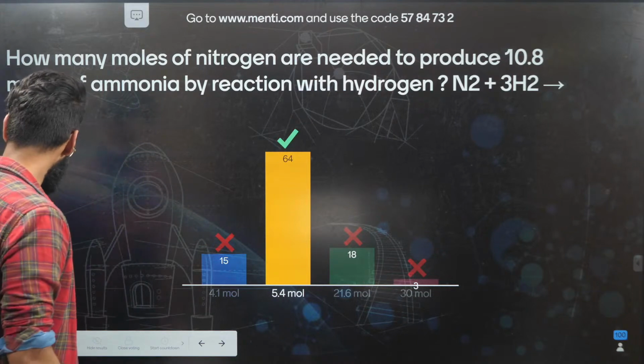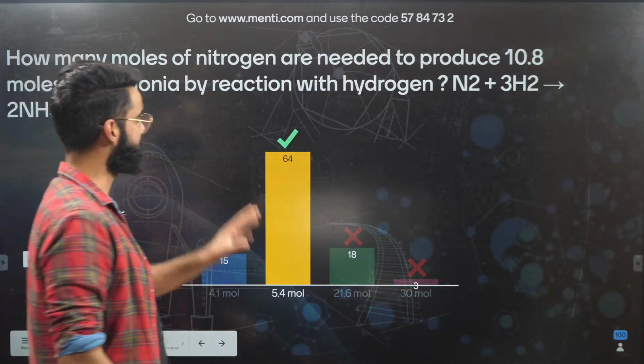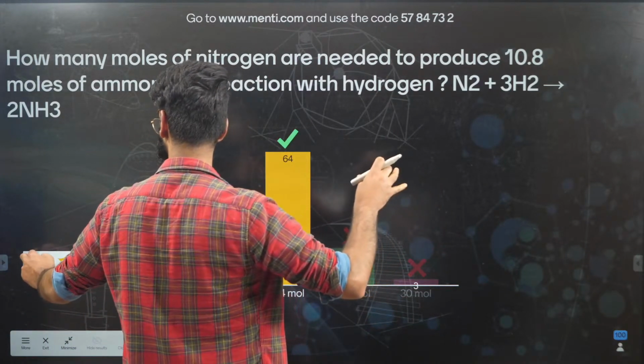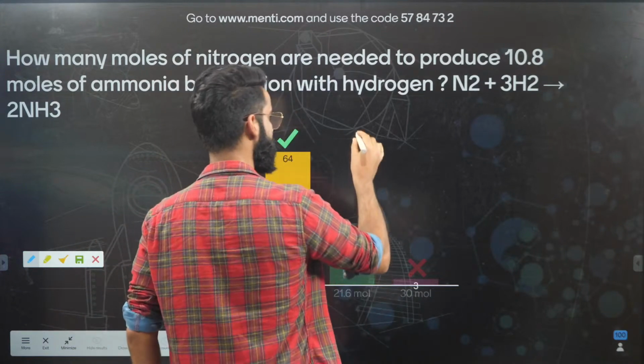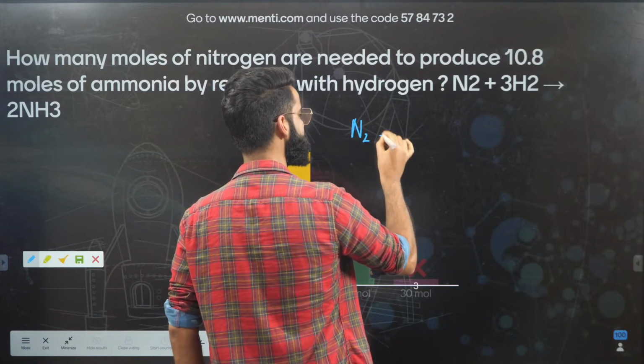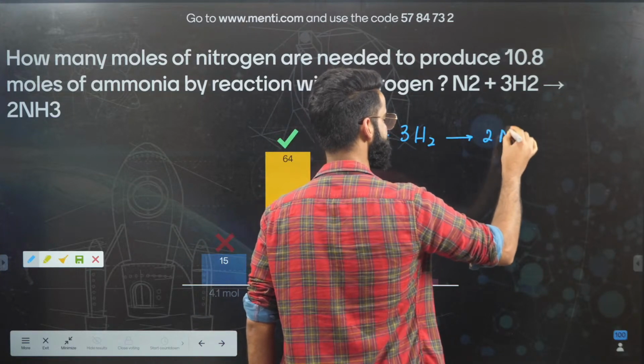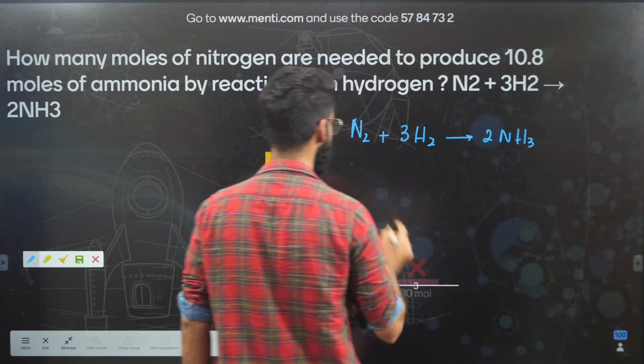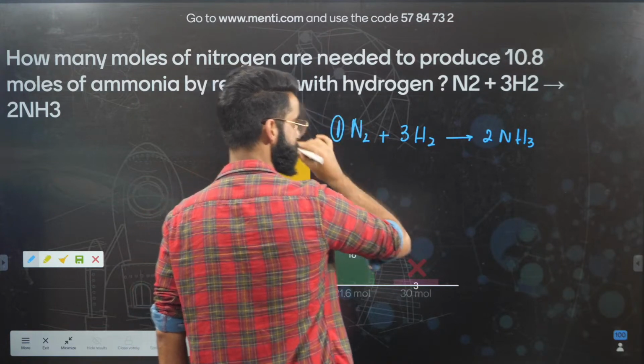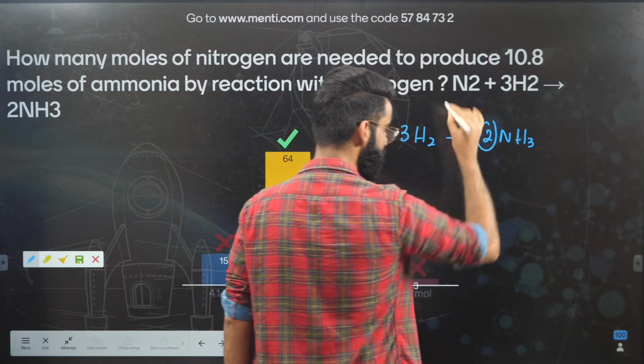Well, the majority of the students have given the correct answer. That's great. Let's see how this question was to be solved. First of all, these are the questions which I've taught you in stoichiometry, if you remember. We have the reaction N2 plus 3 H2 gives 2 NH3. This is a balanced chemical equation, right? The stoichiometric coefficient of nitrogen is 1, and the stoichiometric coefficient of NH3 is 2.